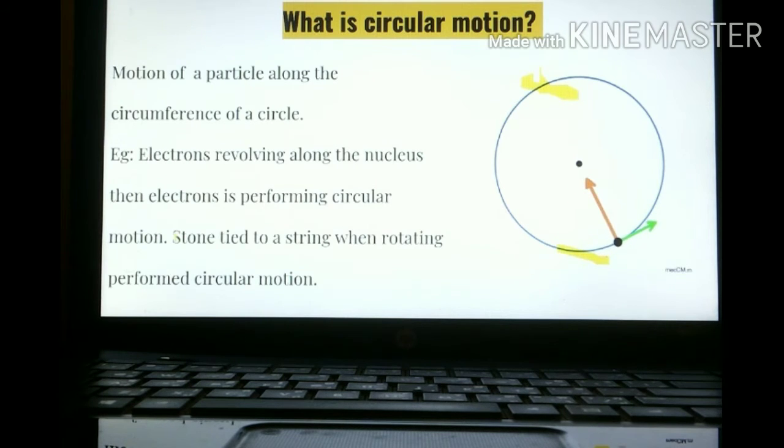You might have tried this: a stone tied to a string, when rotated, performs circular motion. There are many examples. You can also take this example: Earth rotates around the Sun. Earth also performs circular motion, even if it is an elliptical orbit. Let's proceed further.